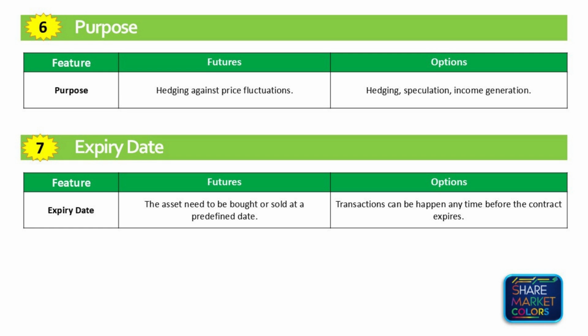Expiry date. Future contracts have a fixed expiry date, so the holder must execute the contract at expiry regardless of market conditions. The asset must either be bought for physical delivery or settled at a predefined date using cash settlement. Option contracts also have an expiration date, but the buyer can choose to exercise the option before expiration. It can happen anytime before the contract expires. An option buyer has the choice not to exercise the contract if the market moves against their position.